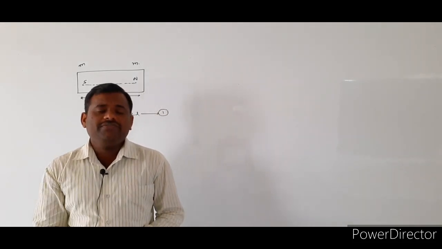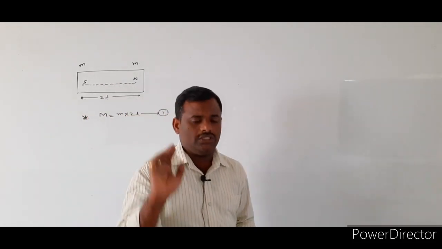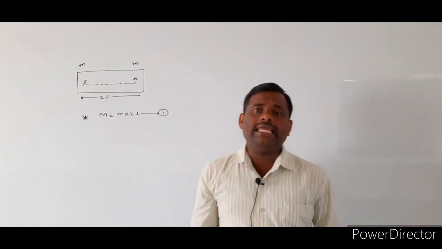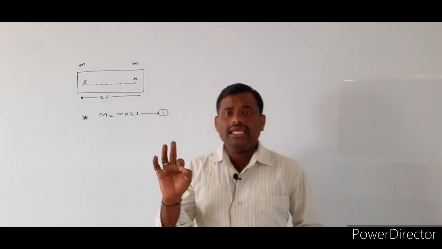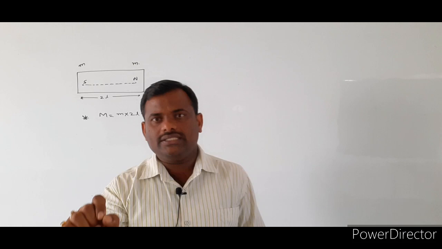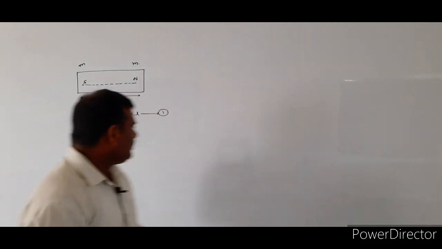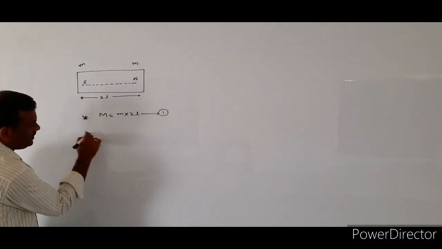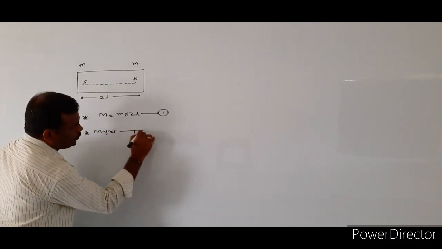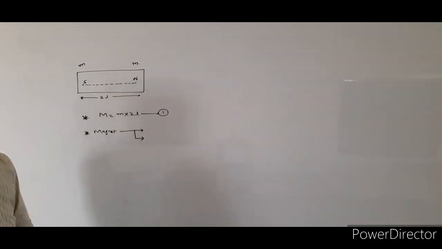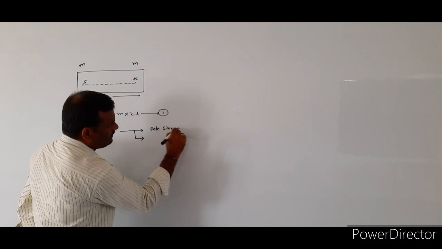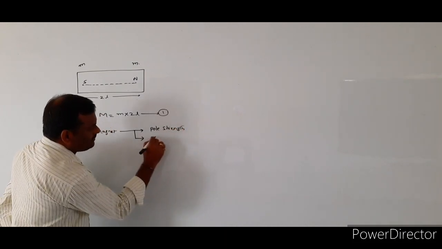Once again, if you break a given bar magnet into any number of pieces, each and every piece must be acting as an individual magnet. So if you take any one of the magnets, that magnet will be having two properties. Two properties. First one is what? Pole strength. And the second one is what?